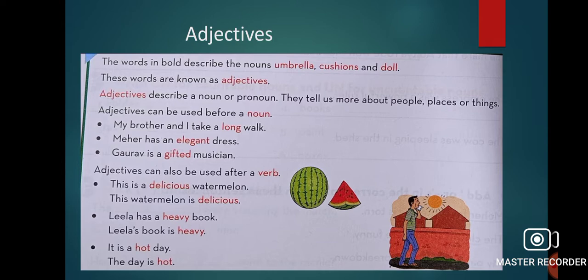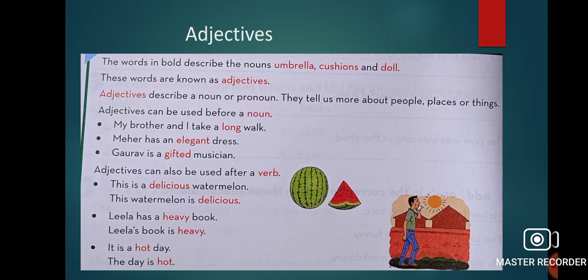Meher has an elegant dress. What type of dress is Meher having? Elegant. So elegant is adjective. Gaurav is a gifted musician. What type of musician is he? Gifted. So here gifted is adjective. Now these adjectives are used before a noun.